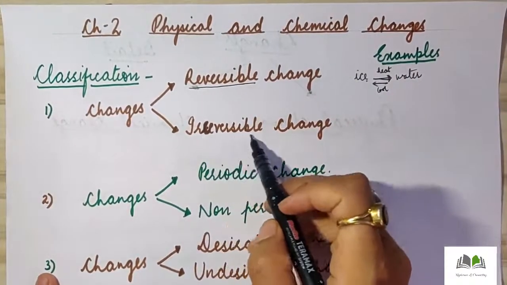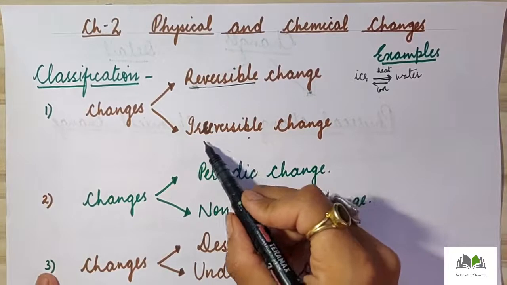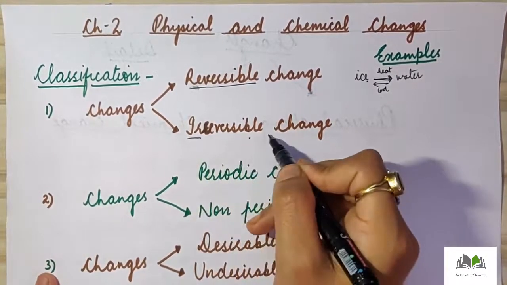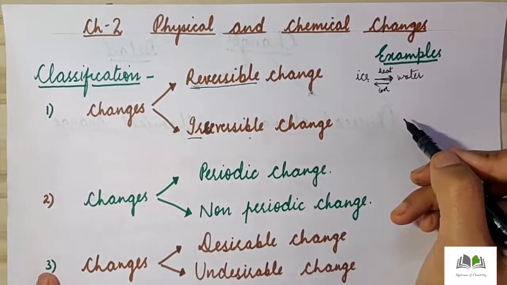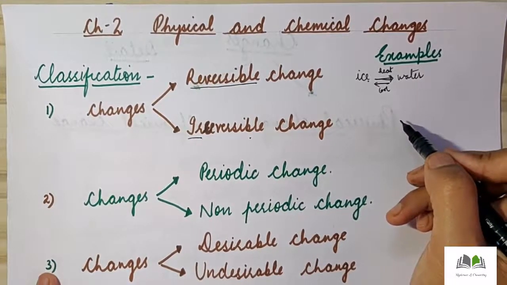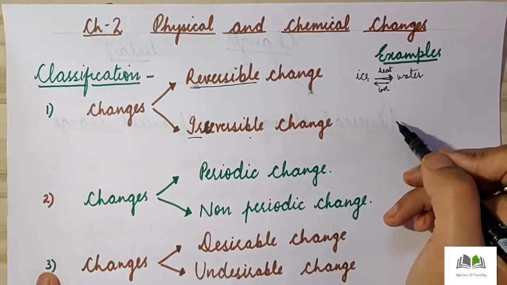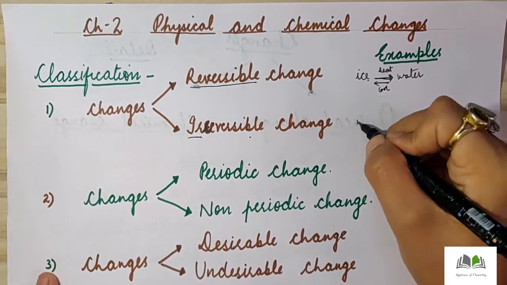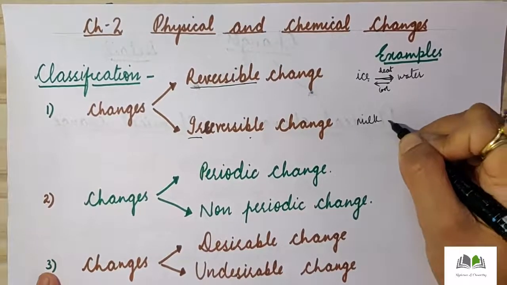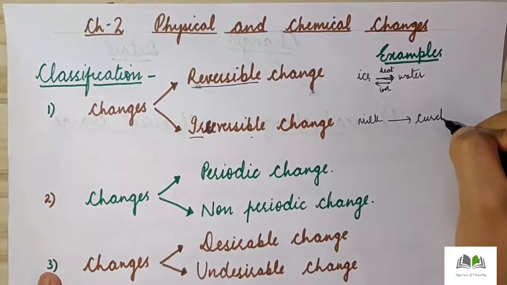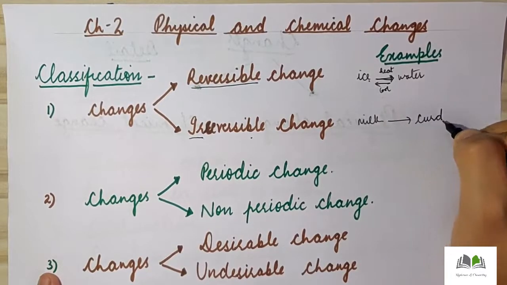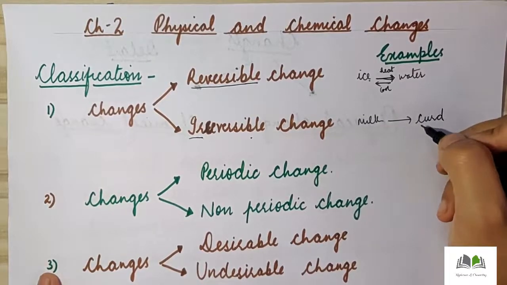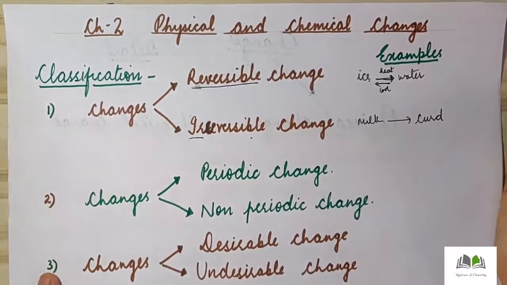Now second, we have the other type of change in the first classification. The second change is irreversible change. Ir means not. Irreversible means the change which cannot be reversed back. Those changes which cannot be reversed back by reversing the condition are known as irreversible changes. For example, if I am having milk and I want to convert this milk into curd, I change this milk into curd by the process called curdling of milk. Curdling of milk is an example which cannot be reversed back by reversing the condition.